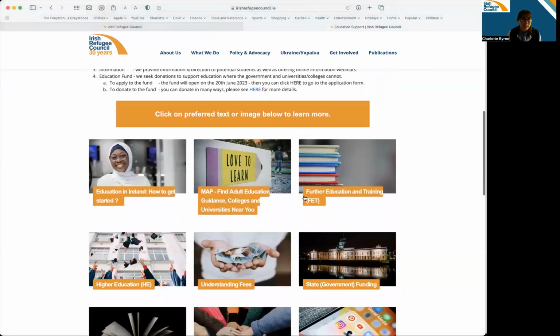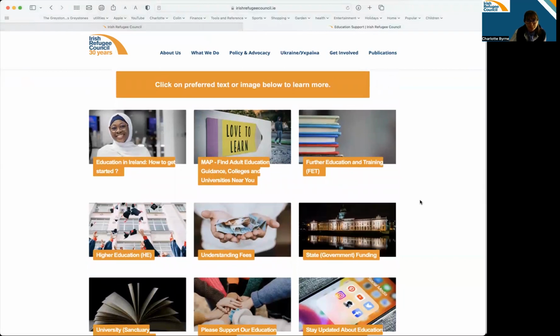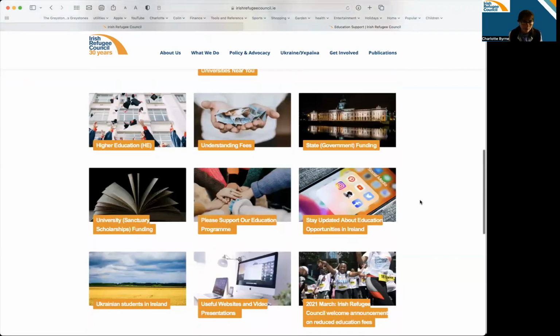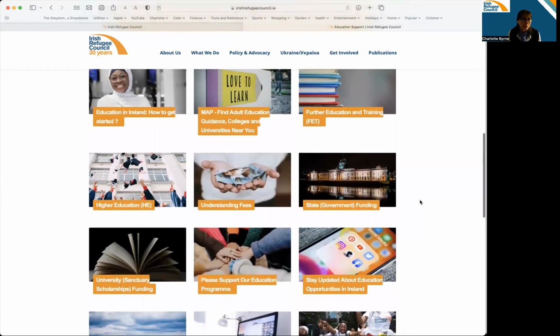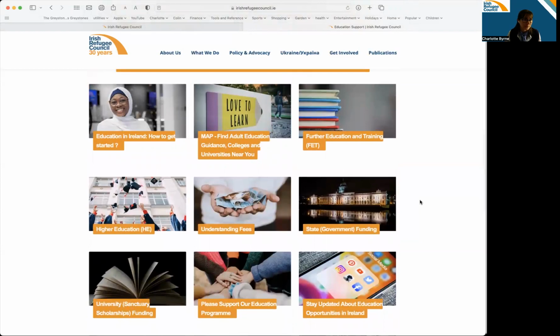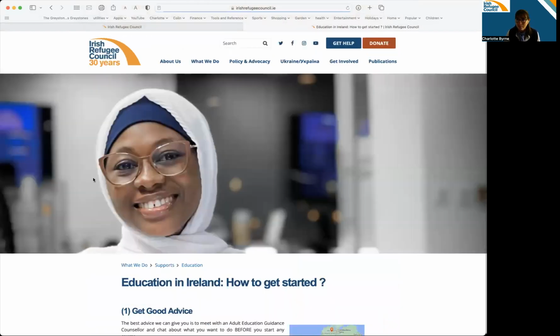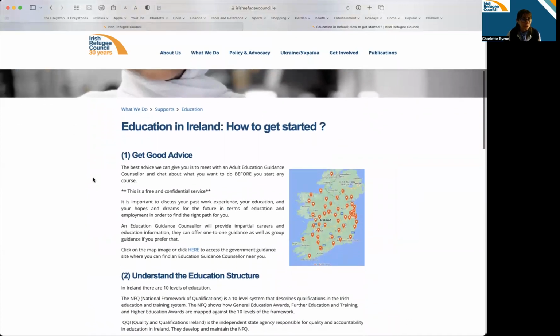So when you land on this page, if you just scroll down to these little pictures, and there's quite a few of them, but actually the ones at the bottom are not relevant for us today. I'm just going to look at maybe the first 7 or 8. So the first one I'm going to look at is called How to Get Started, Education in Ireland. So the first thing I would say to you is to get good advice.